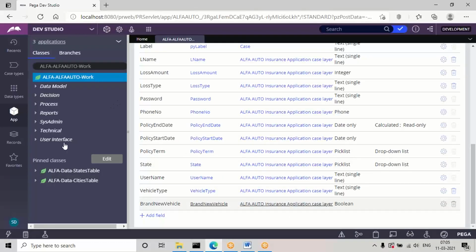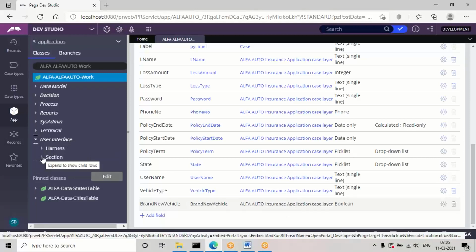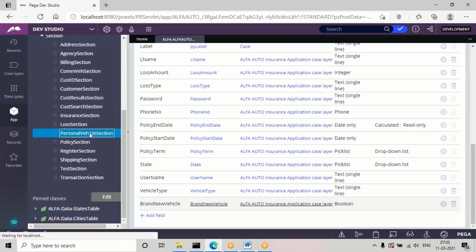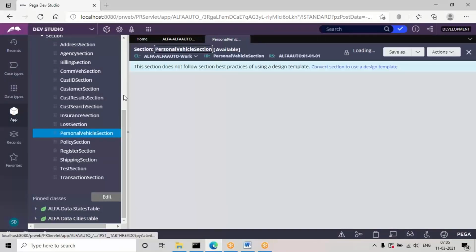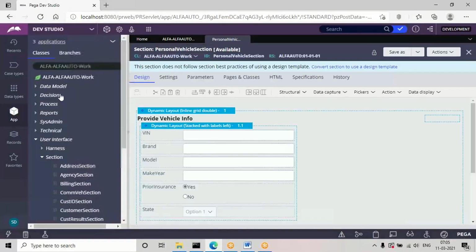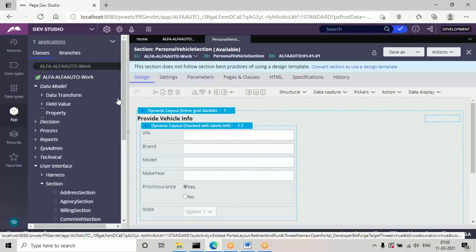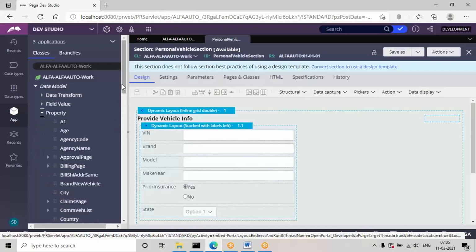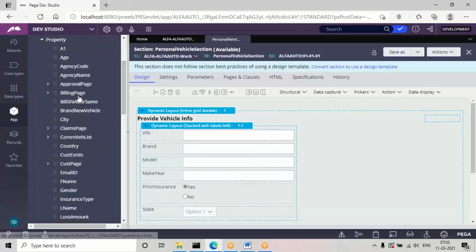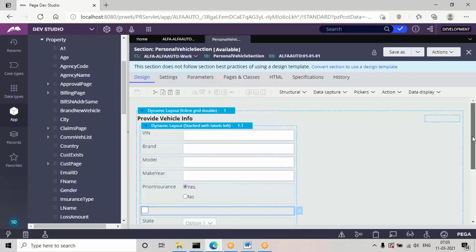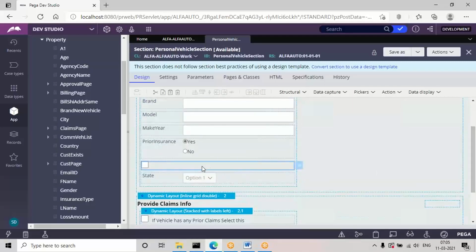Then open the personal vehicle design, and in this design I'm going to use this property. But when you're adding a checkbox property, we need to manually provide a caption. I'm adding it now, but after adding the property, provide a caption manually. So open settings, property settings.